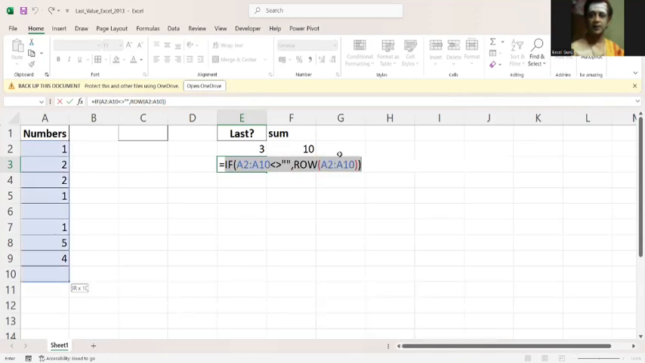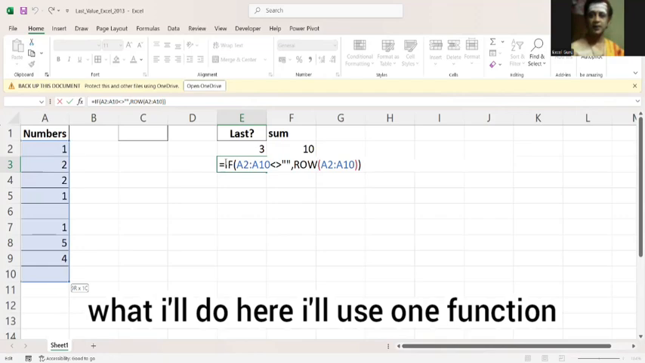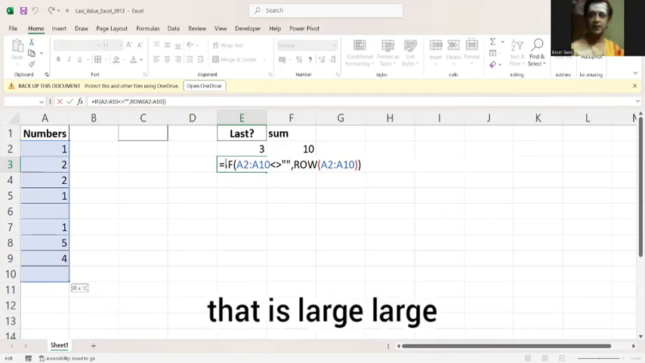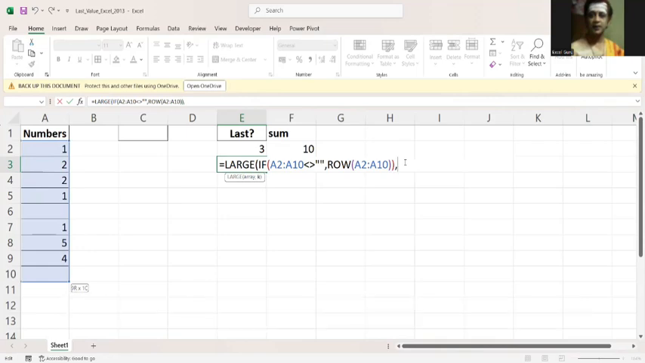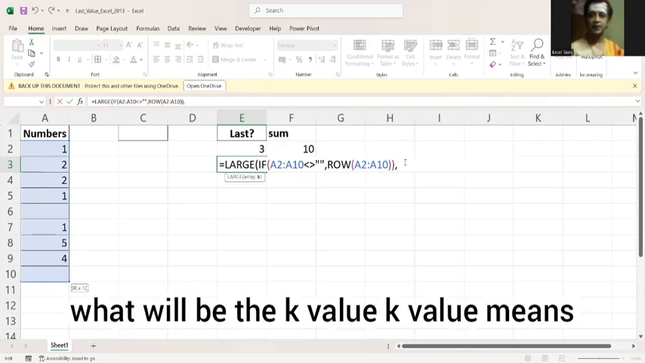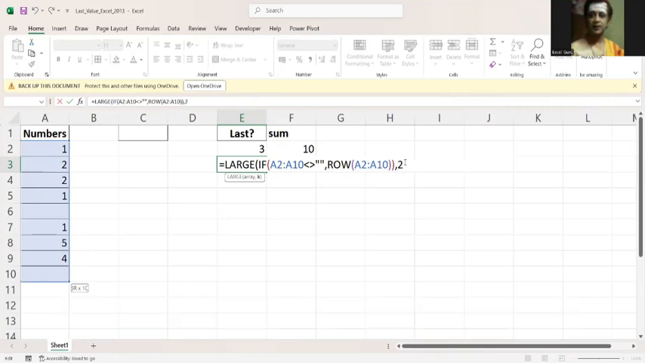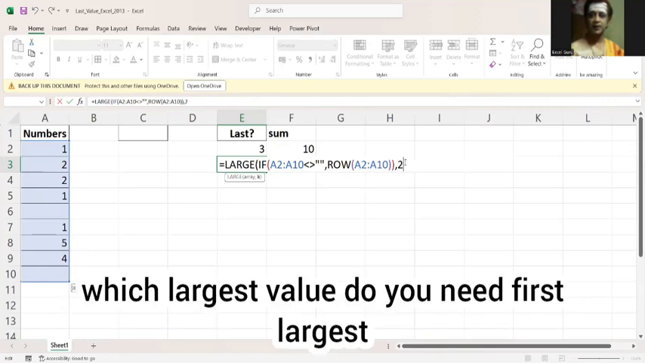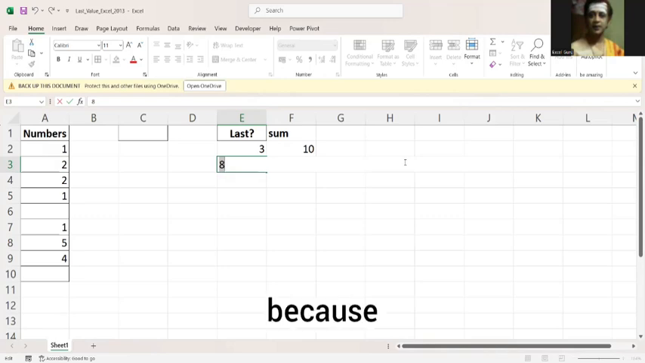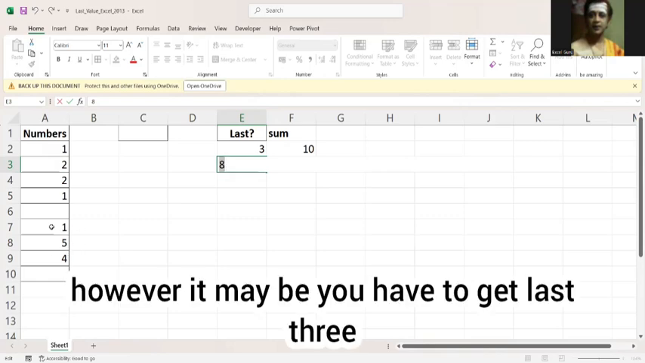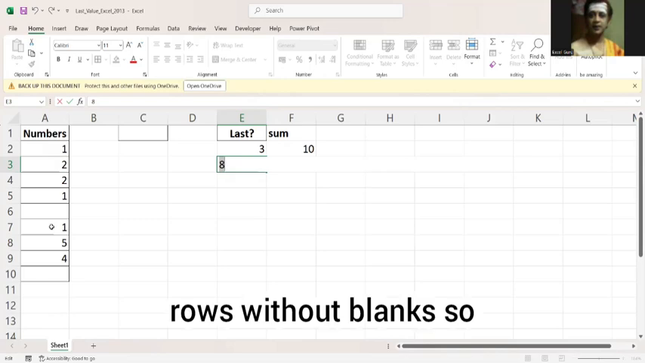Now what I'll do here, I'll use one function that is LARGE. LARGE, if this is not equal to blank, row, comma, what will be the k value? K value means which largest value do you need? First largest, second largest. If I type 2, F9, it will pick up the second largest. But I need 3: 7, 8, 9, or 8, 9, 7, however it may be.